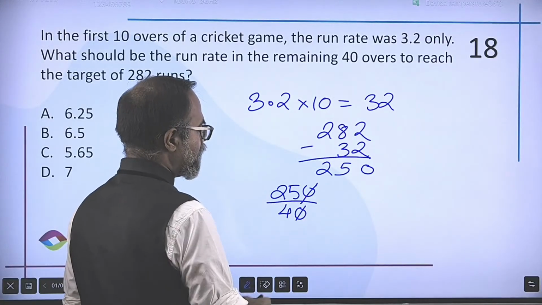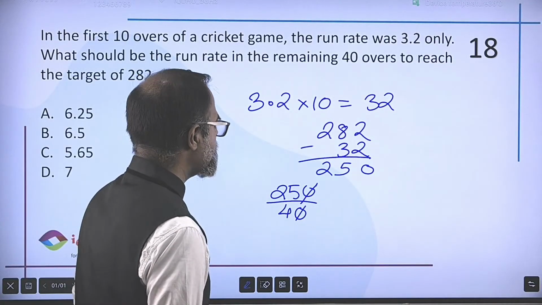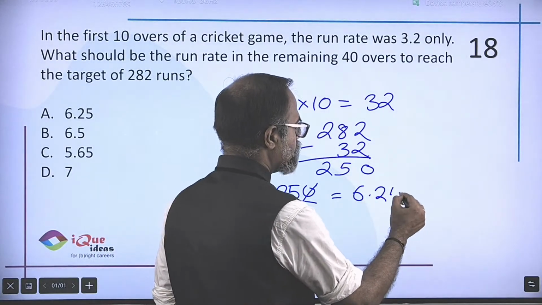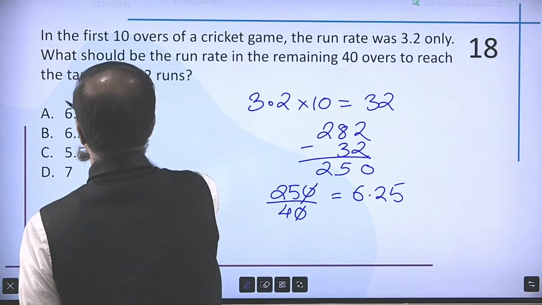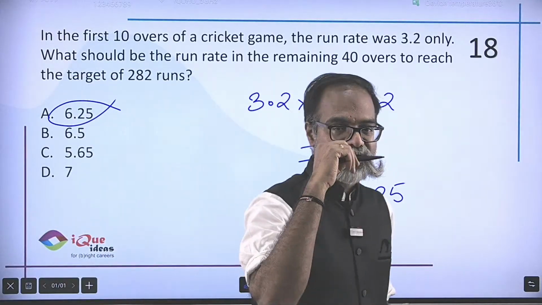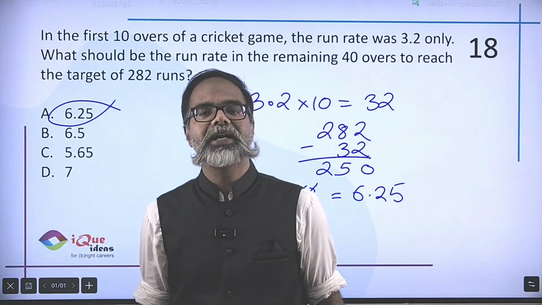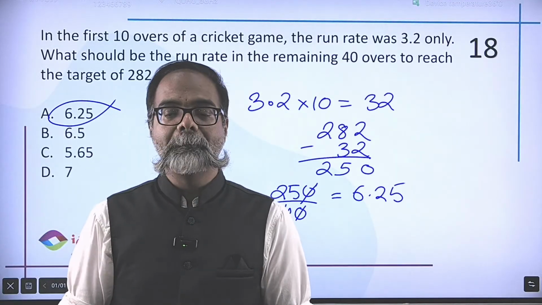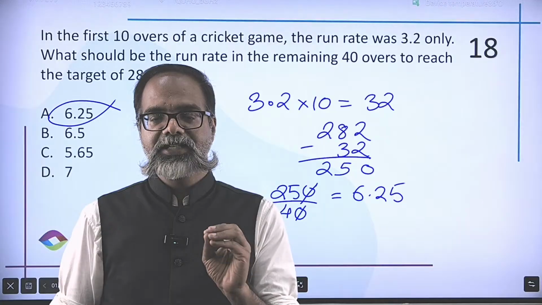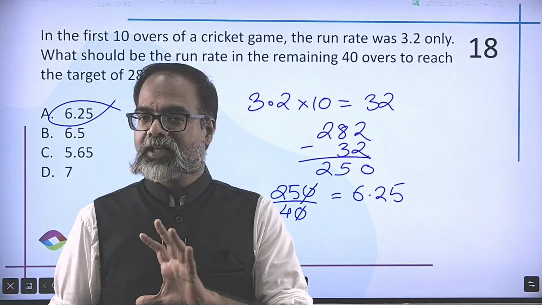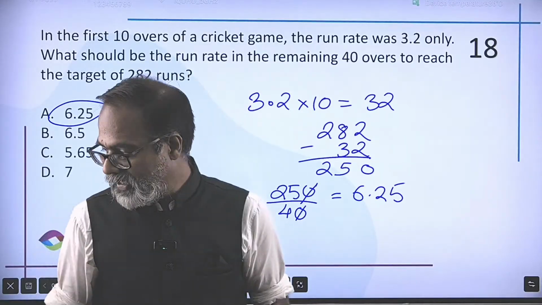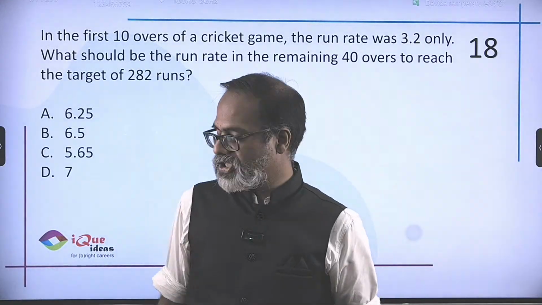So 250 by 40 is 25 by 4, is 12.5 by 2, is equal to 6.25. So that's it. They have asked this question with the exact same numbers so many times. Students who have done the past year papers would practically remember the answer, but still it doesn't hurt to verify with calculations. Doesn't take much time, right? So 6.25 is definitely the answer for this particular question.